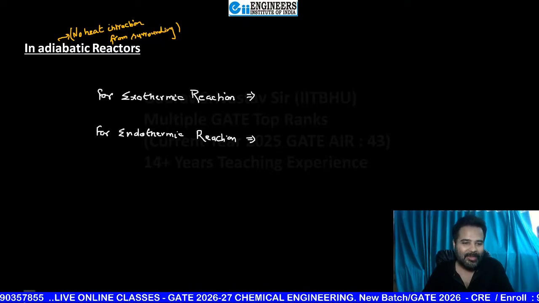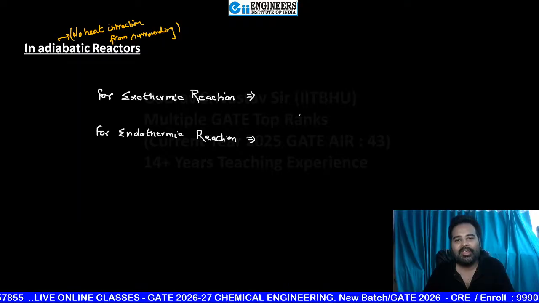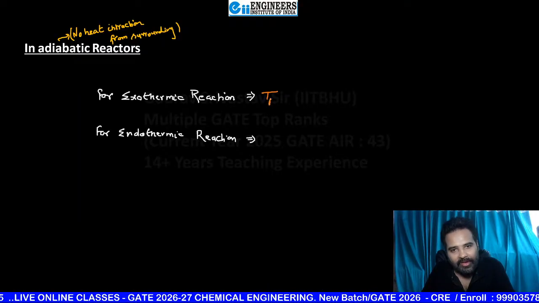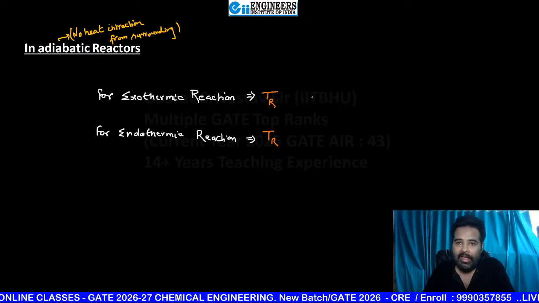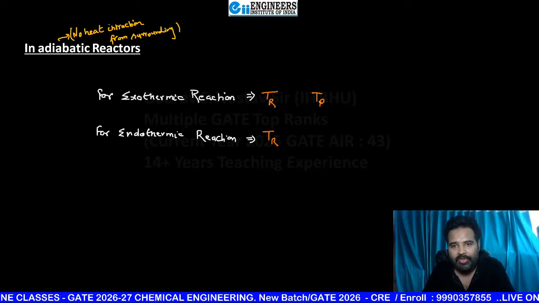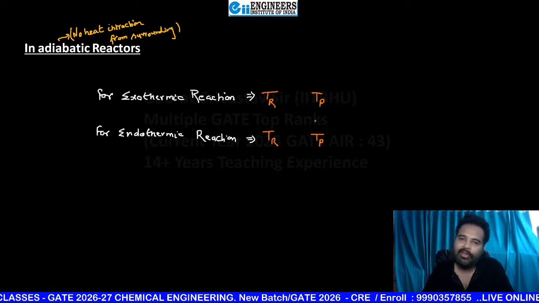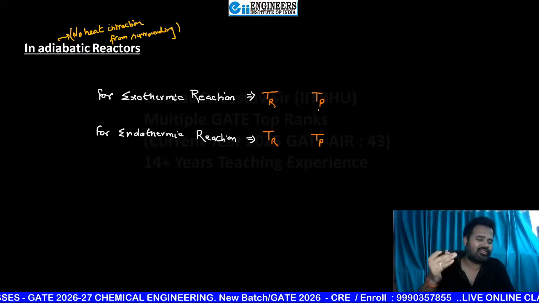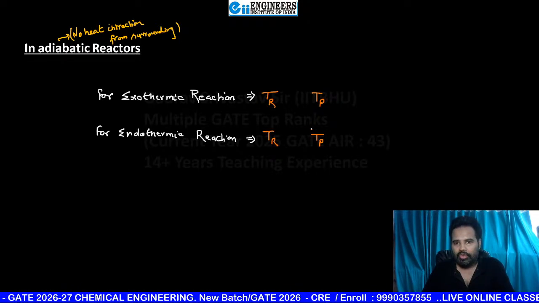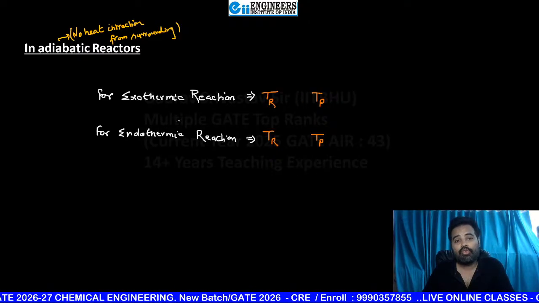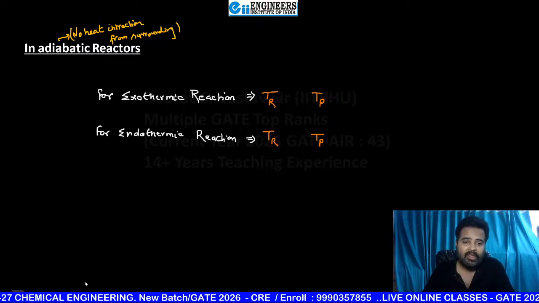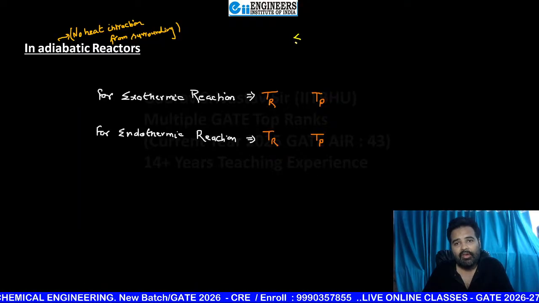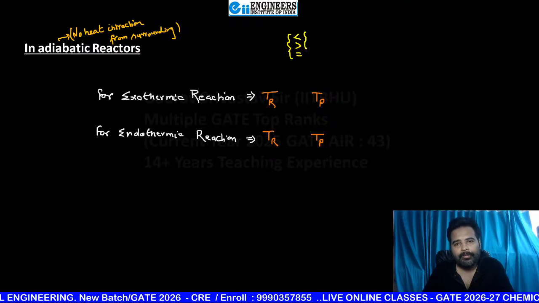Very good question. So see, my dear students, here this is the temperature of reactant, here also the temperature of reactant mixture, reaction mixture, and this is the temperature of product mixture. That means after completion of reaction, or with proceeding reaction, you can say anything. So just tell me one thing, beta. Here, which sign are you going to use for these two cases? Just do it in your notebook and then compare with me. You can use three signs like this or this or this. Which one are you going to use here?